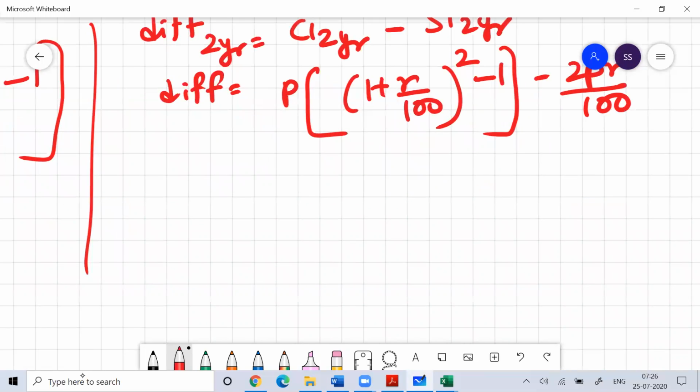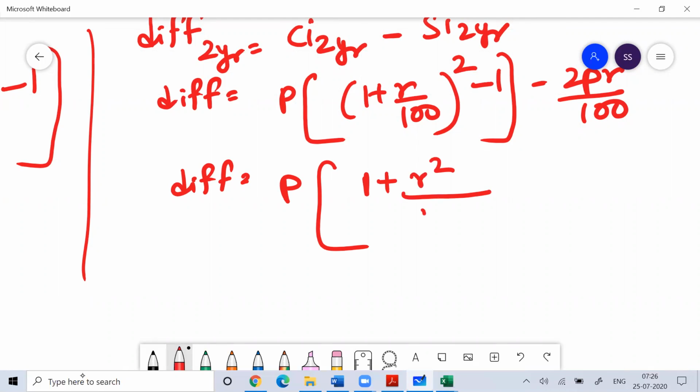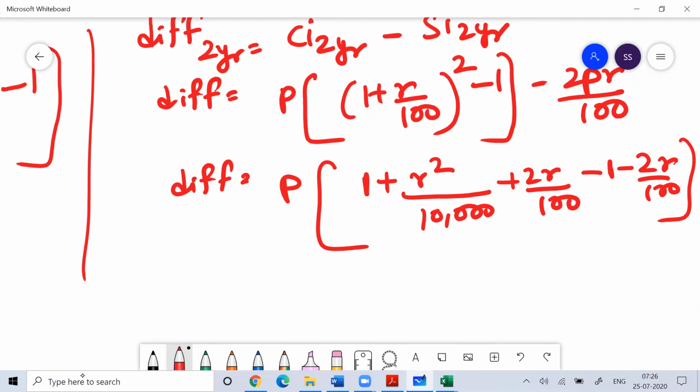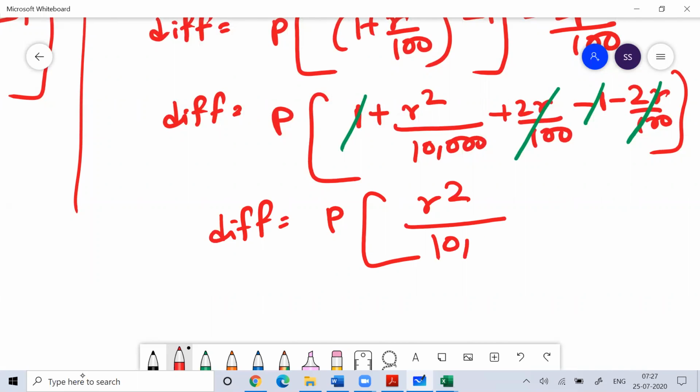So if you solve this equation, if you take P common, A plus B whole square, so that is A square plus B square plus AB minus 1 minus 2R by 100. If you notice, this and this will get cancelled, this and this get cancelled. So ultimately, you will get this formula. The difference between compound interest and simple interest is equal to P into R square by 10,000.